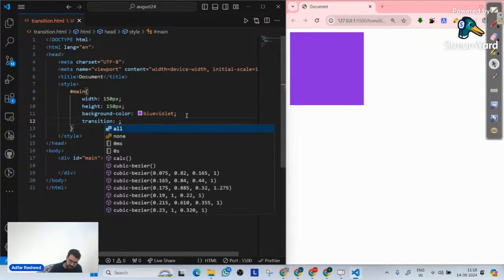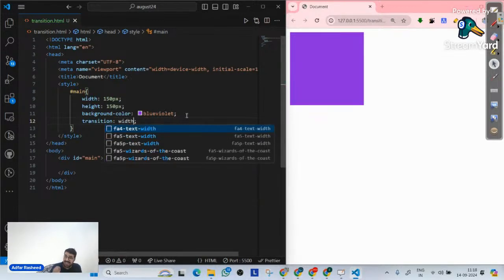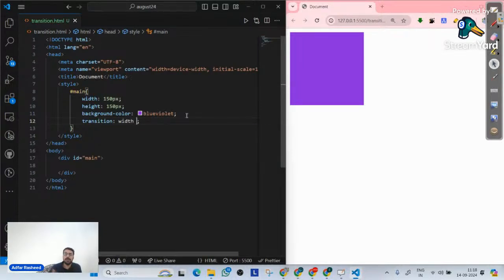Let's suppose I will simply tell it, please implement a transition related to this element whose ID is main, with a property width. For how much time? For 4 seconds. So remember, when we write transition, it is a combination of two properties. I can write them separately as well. Number one is transition property. Number two is transition time. I have told it that with respect to our main element, there is going to be a transition, and the property that is going to support that transition is width, and this is the time.